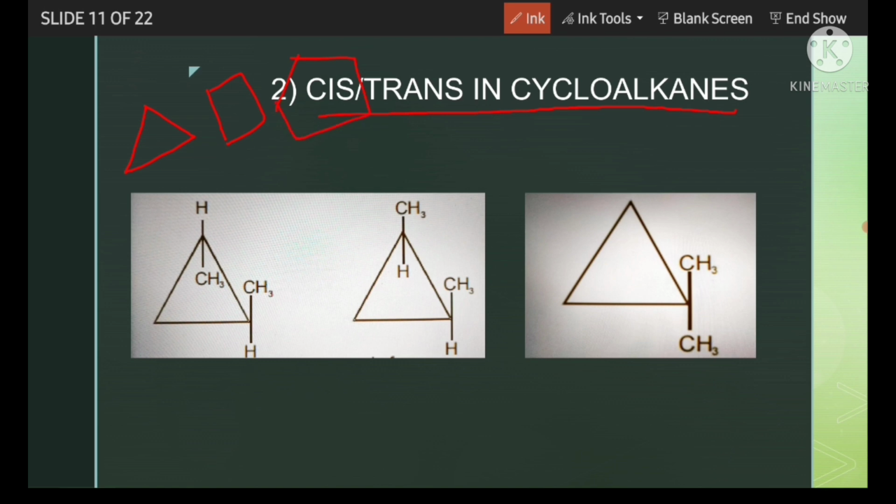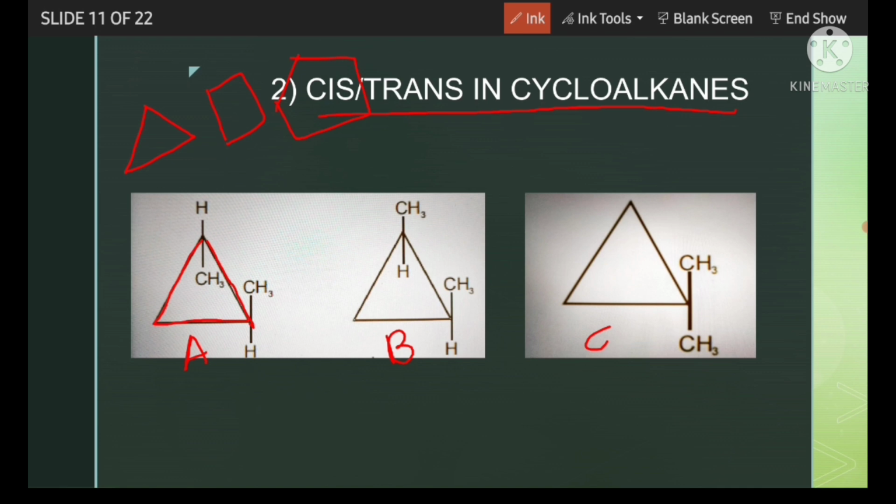Here you can see the cyclopropane rings; I am naming them A, B, C. There are two methyl groups in, sorry, not cyclohexane, cyclopropane. So all are dimethylcyclopropane, A, B and C. All have two methyl groups and one cyclopropane ring.